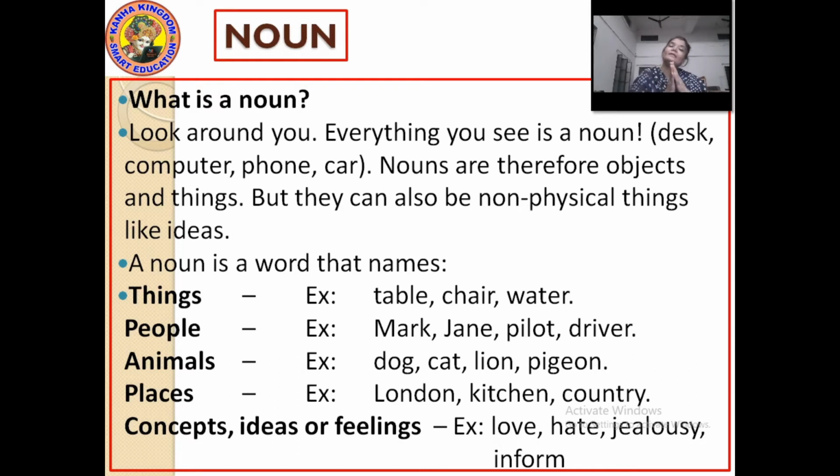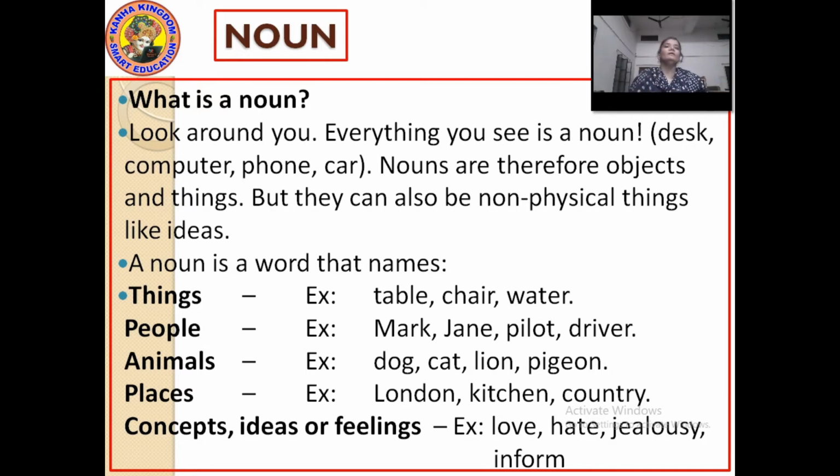Not only names of places like these, but places like school, city, country, temple, garden, kitchen are also names of places. So don't limit yourself to only cities or countries when the names of places are mentioned.